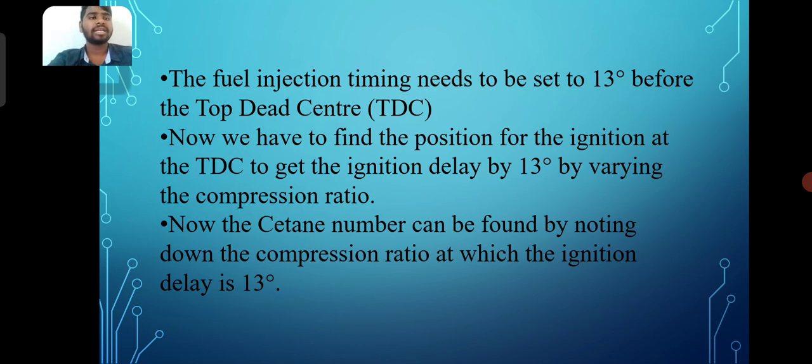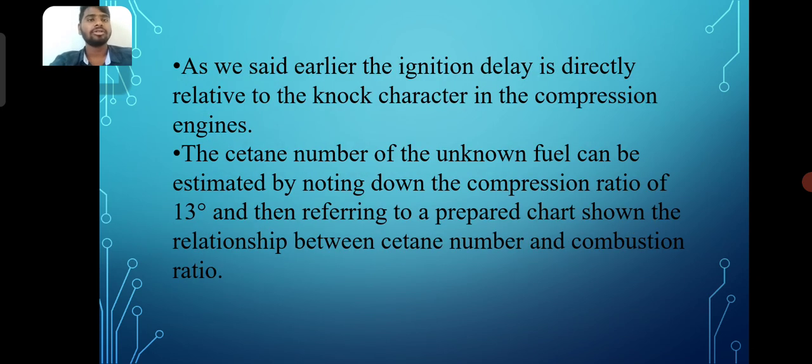The fuel injection timing needs to be set to 13 degrees before top dead center. Now we have to find the position of ignition at the TDC to get the ignition delay of 13 degrees by varying the compression ratio. Now the cetane number can be found by noting down the compression ratio at which the ignition delay is 13 degrees. As we said earlier, the ignition delay is directly related to the knock character in combustion engines. The cetane number of the unknown fuel can be estimated by noting down the compression ratio at 13 degrees and then referring to a prepared chart showing the relationship between cetane number and compression ratio.